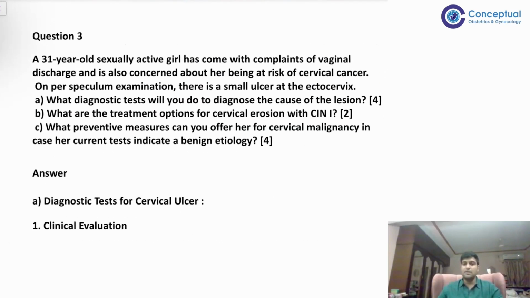Now we come to the third question. A 31-year-old sexually active girl has come with complaints of vaginal discharge and is concerned about being at risk for cervical cancer. On PS examination, a small ulcer is noted at the ectocervix. What are the diagnostic tests to diagnose the cause of the lesion? What are the treatment options for CIN1? And what preventive measures can you offer for cervical malignancy?